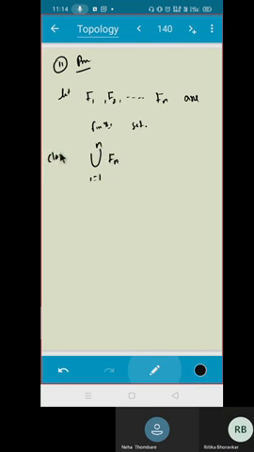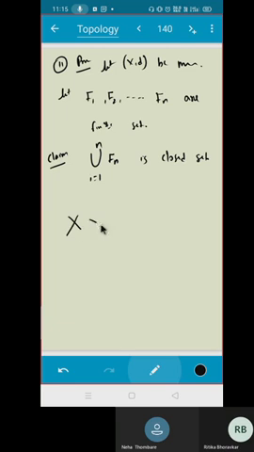Claim: this is a closed set. So how are you saying? Let (X, d) be a metric space. You'd like to see its complement, correct? You need to prove this is a closed set. So let us start.